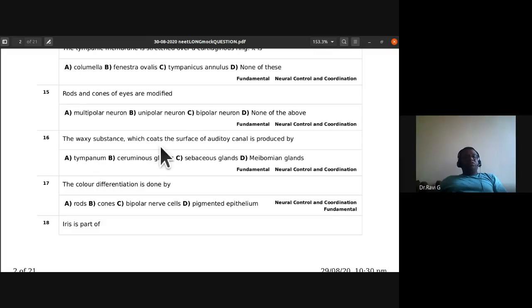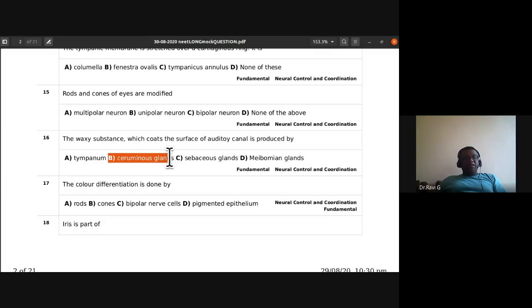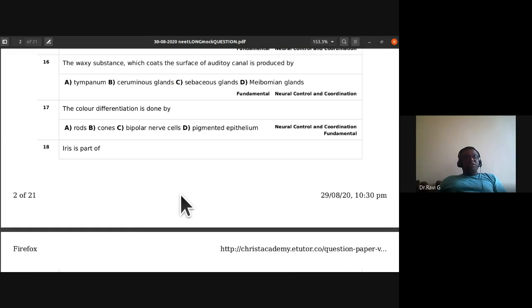The waxy substance which coats the surface of auditory canal is produced by A, tympanum, ceruminous glands, sebaceous glands, meibomian glands. So the waxy substance on the surface of auditory canal, it is produced by which of them? Ceruminous glands. Very true. Ceruminous glands, they are going to secrete the waxy substance which coats the surface of auditory canal. Okay.